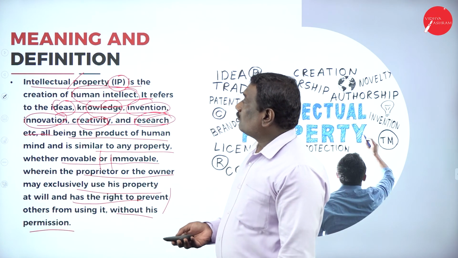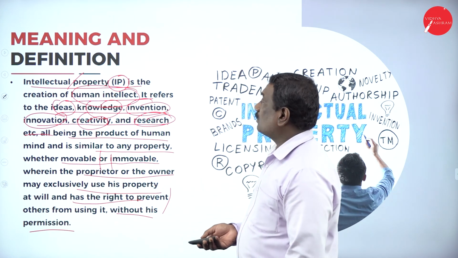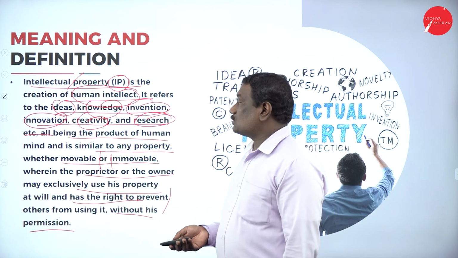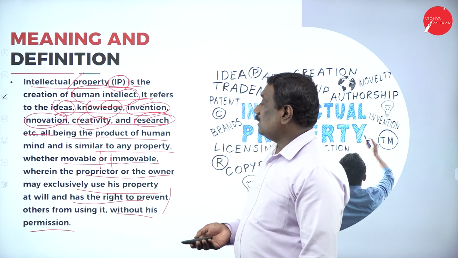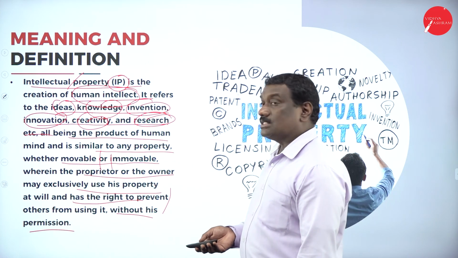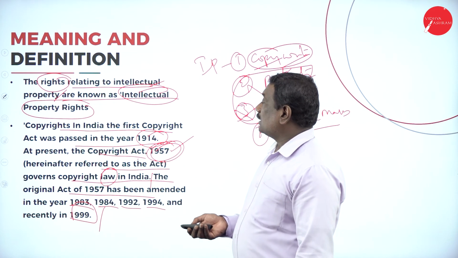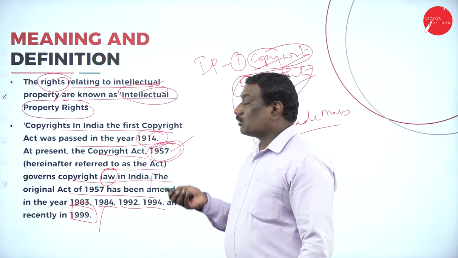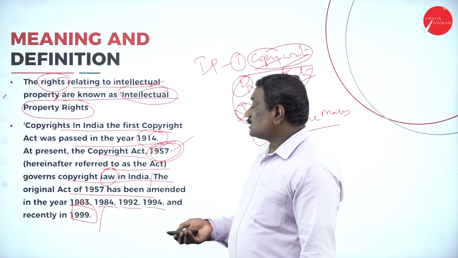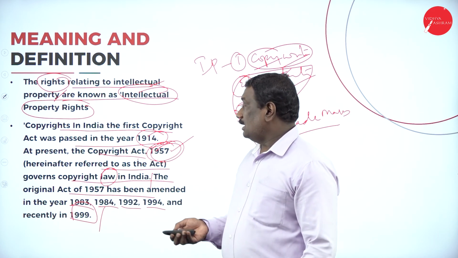Now, the meaning and definition of intellectual property. Intellectual property, or IP, is a creation of the human intellect, that is ideas, knowledge, creativity, innovation, research work, etc. It is similar to any property of a human being, movable or immovable. Copyright in India was first passed in the year 1914, and presently we have the Copyright Act of 1957, which was amended in 1983, 1984, then 1992, 1994, and now 1999.